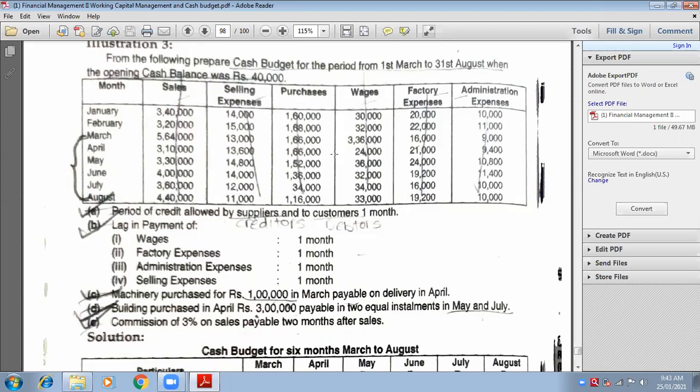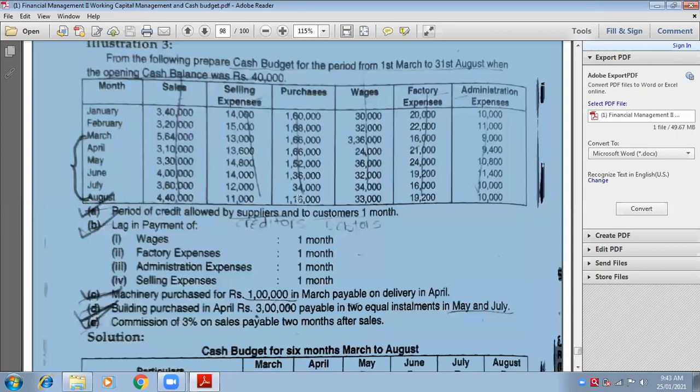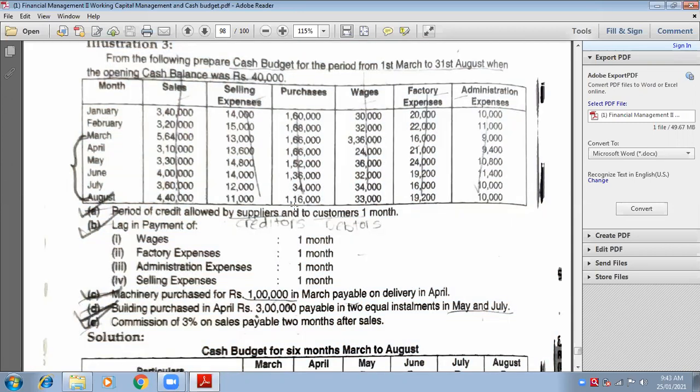Now, is it clear? Yes, ma'am. What about August, 1,16,000? You have purchased it in the month of August, but you are going to pay it in the month of September. Have you made the column of September? No, ma'am. Therefore, you need to ignore this point. Is it now clear? Yes. Okay. Next.